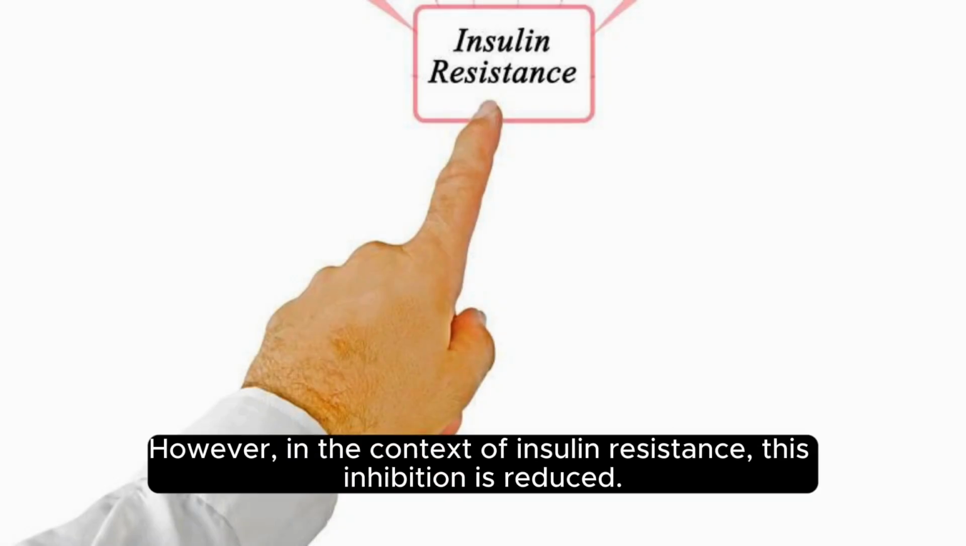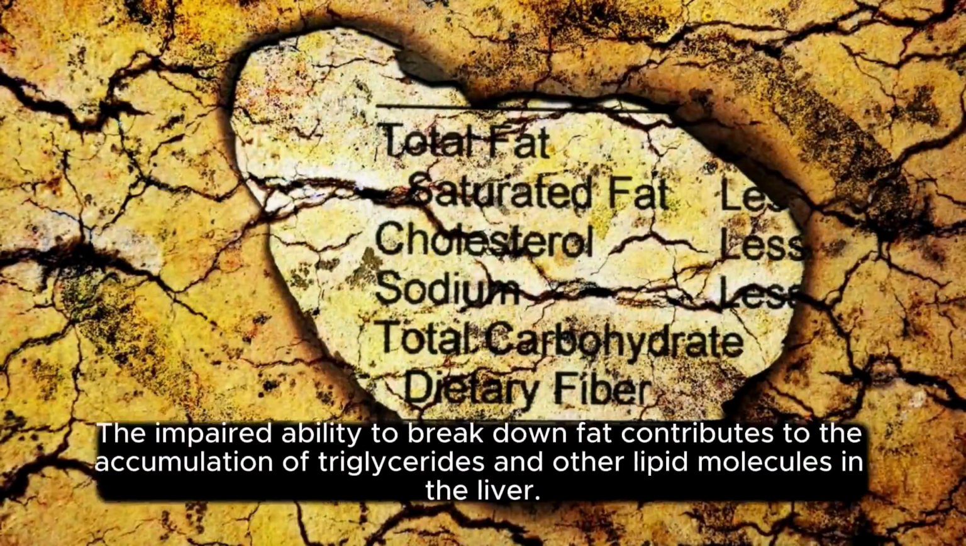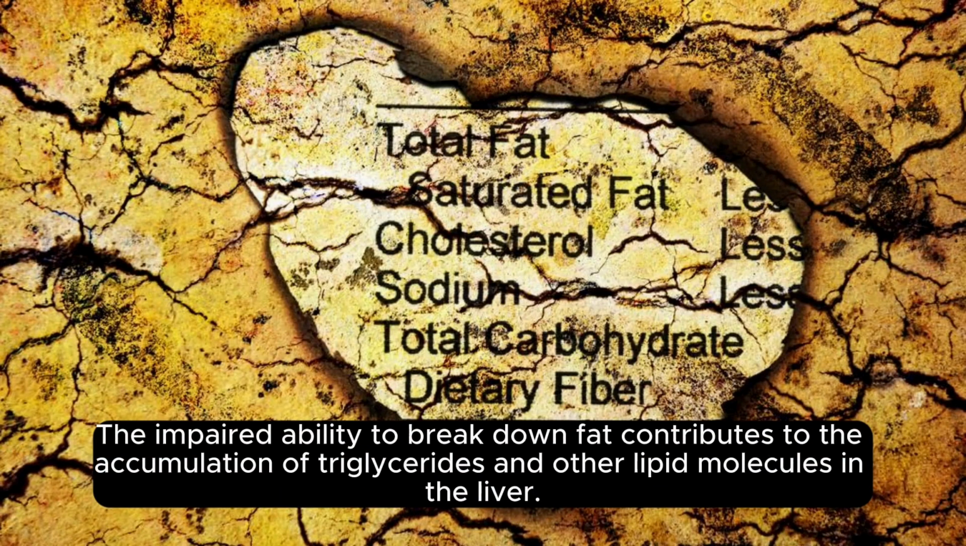Impaired fat breakdown. Insulin normally inhibits the breakdown of stored fat. However, in the context of insulin resistance, this inhibition is reduced. The impaired ability to break down fat contributes to the accumulation of triglycerides and other lipid molecules in the liver.